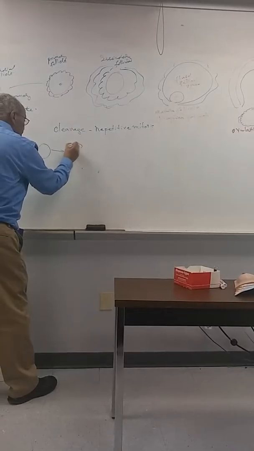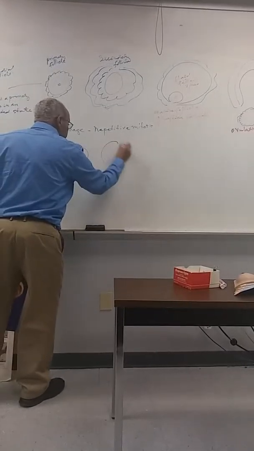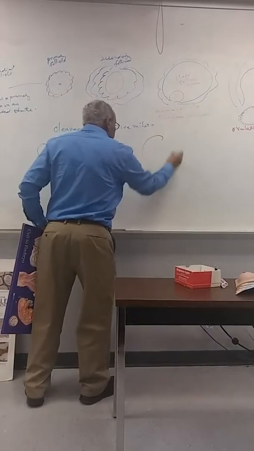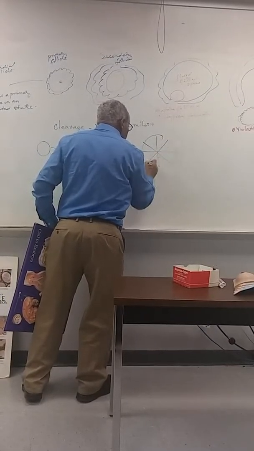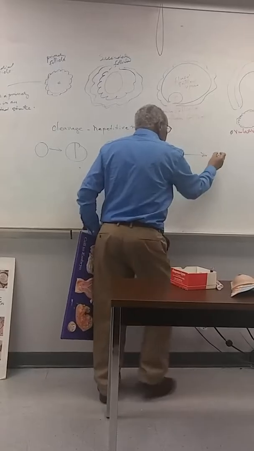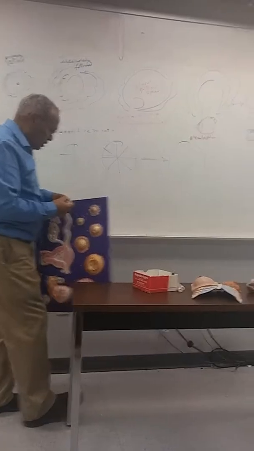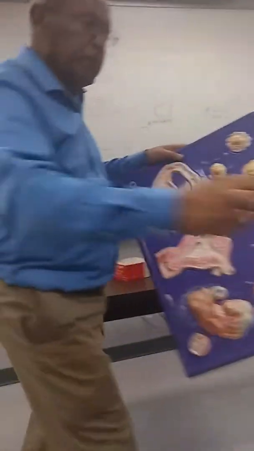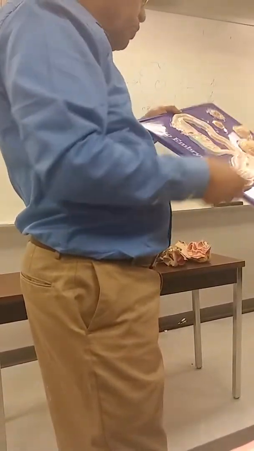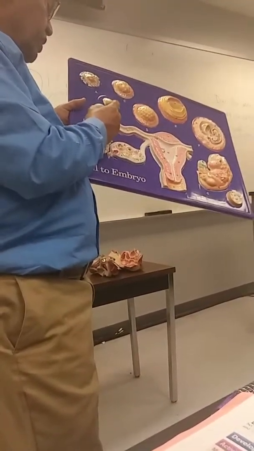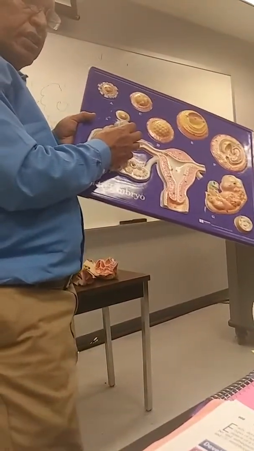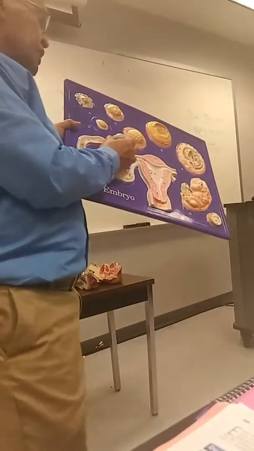So you have the zygote here. A little later it becomes 2 cells. A little later it becomes 4 cells. A little later it becomes 8 cells. And a little later it becomes 16. So by the end of the 3rd day, or 72 hours, look right here. Call this the 2 cell stage. Call this the 4 cell stage. Then you have the 8 cell stage. Look, the 8 cells.